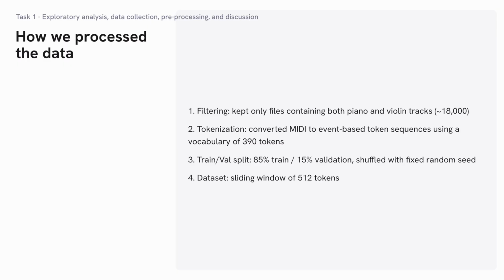Next, how do we process the data? First, we filtered the dataset by keeping only MIDI files that contain both piano and violin tracks, resulting in around 18,000 files. Then we converted each MIDI into an event-based token sequence using a vocabulary of 390 tokens. The train validation split was 85-15 with a random seed. Finally, the dataset is constructed using a sliding window of 512 tokens, where each sample is an input target pair shifted by one token.